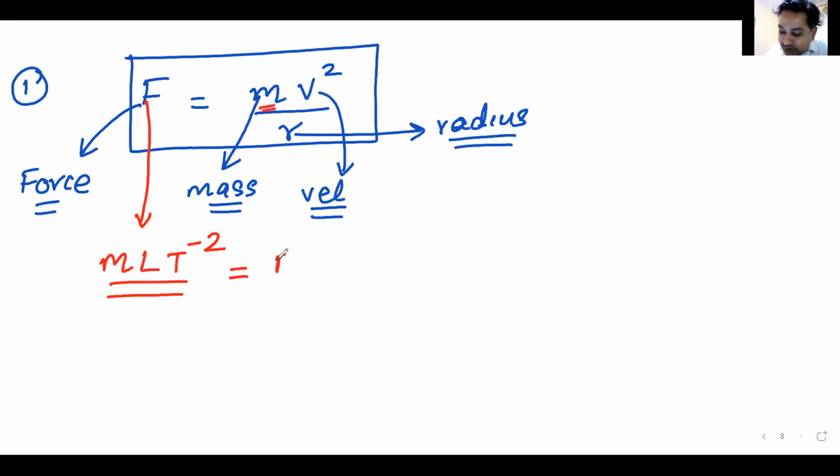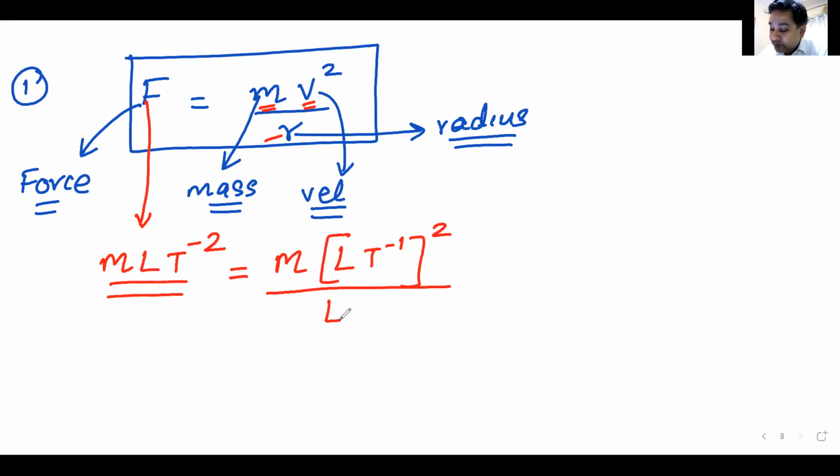M is mass, so its dimension is M. V is velocity, so its dimension is L T minus 1, and it is squared, so we'll square it. Divided by R, R is length, so its dimension is L. Now I solve this, so this becomes M, L squared, T raised to the power minus 2, everything is squared in this bracket, divided by the dimension of length, L. L gets cancelled.